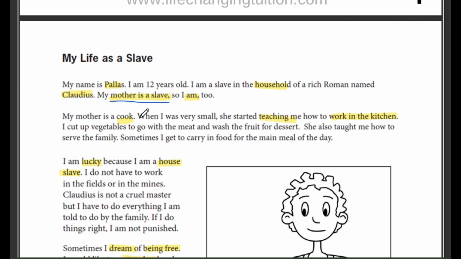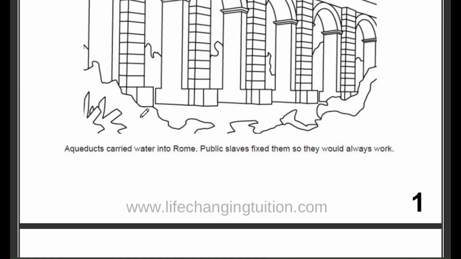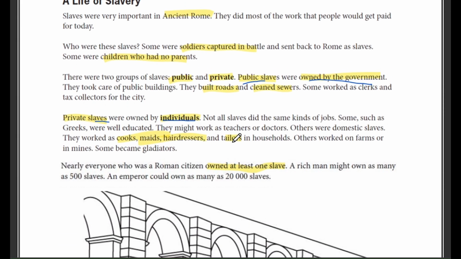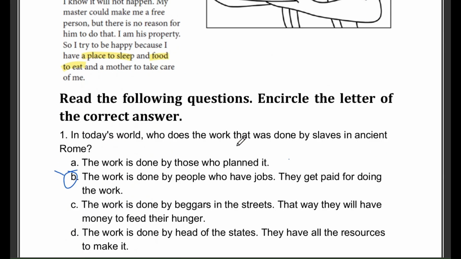Domestic means related to the home, so domestic slaves worked within a household. They did jobs like cooking, cleaning, making clothes, and fixing hair. They took care of the daily needs of the people they worked for. Moving on to question number 5.